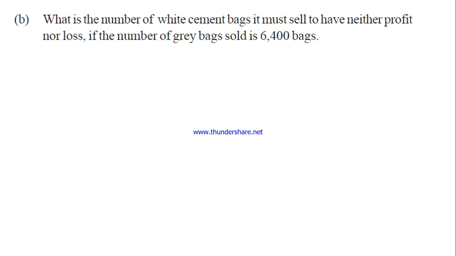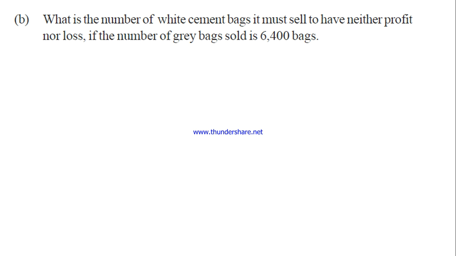What are they telling? By selling white cement bags, we don't know how many, and they have given the number of grey cement bags. By selling these white cement and grey cement, there is no profit, no loss. That is neither profit nor loss. No profit, no loss means both values will be the same. Is it or not, children? By selling the white cement bags, they receive some amount. Likewise, by selling the grey bags also they receive some amount.